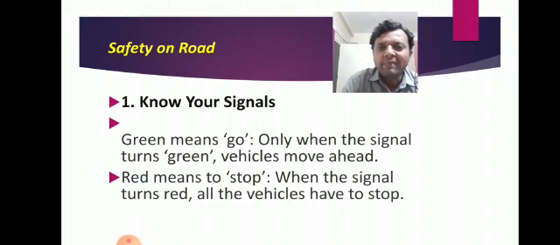Red means stop. You might have seen the red light. When the red light flashes on at the traffic signal, all the vehicles will stop. Why? Because it indicates that that side has to stop and the next side has to go. So whenever you see a red light, you have to stop. Even if you are riding a vehicle, you have to stop at the point where you see the red light turn on.